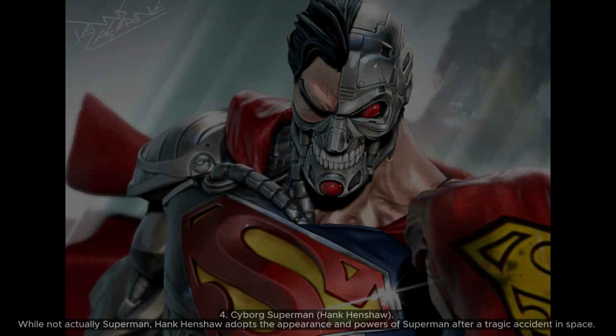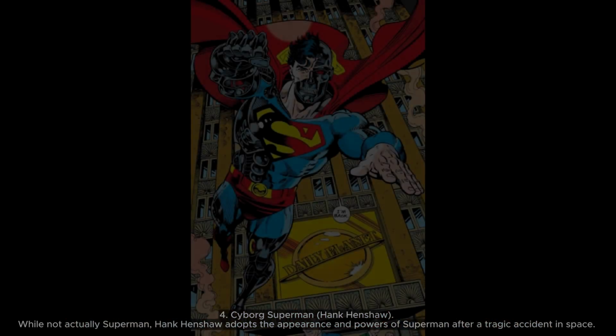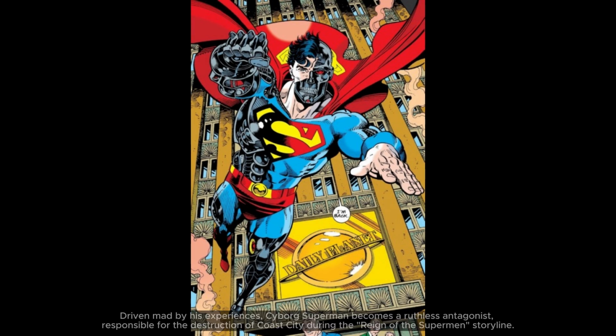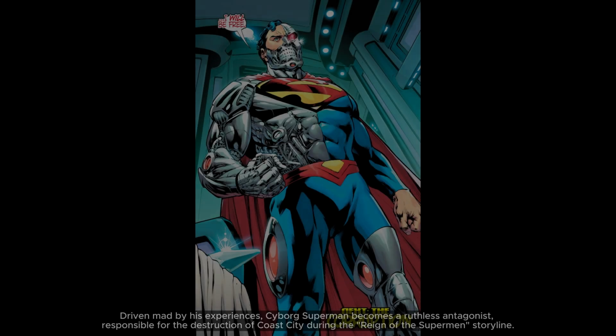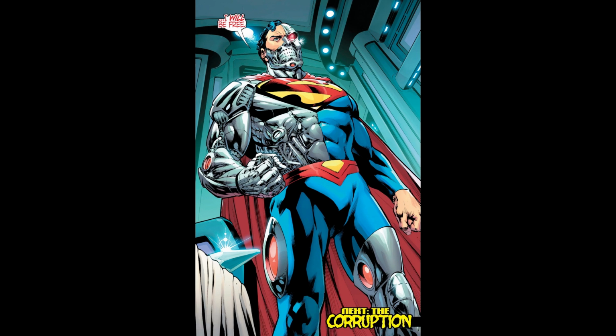4. Cyborg Superman, Hank Henshaw. While not actually Superman, Hank Henshaw adopts the appearance and powers of Superman after a tragic accident in space. Driven mad by his experiences, Cyborg Superman becomes a ruthless antagonist responsible for the destruction of Coast City during the Reign of the Supermen storyline.